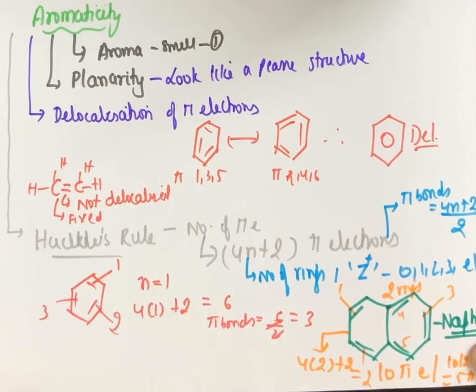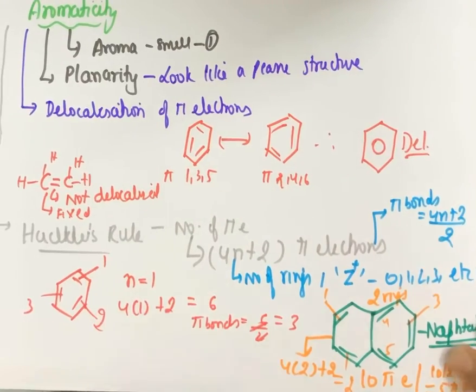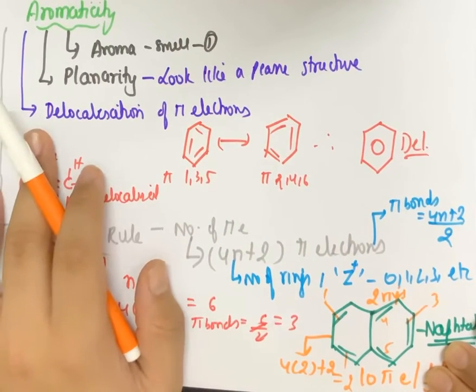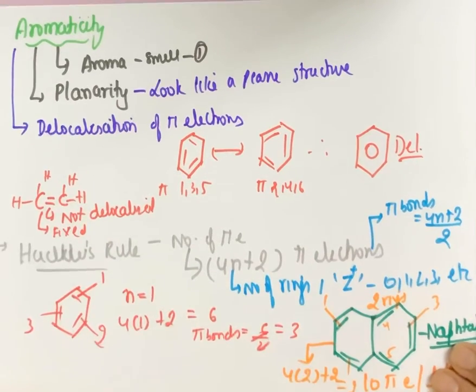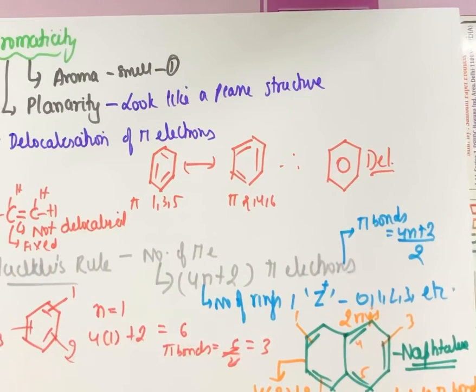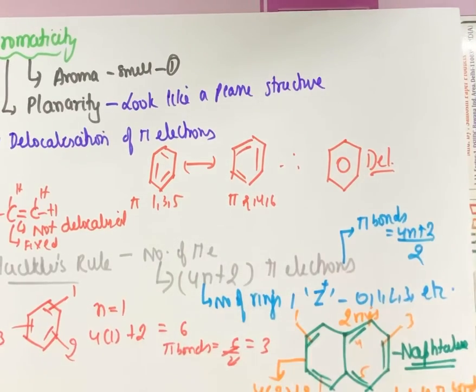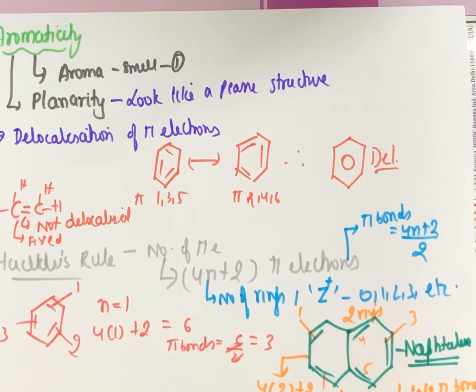Okay. So again I repeat, for a hydrocarbon to become aromatic, along with having a smell, it should be planar. It should have delocalization of pi electrons. They should not be fixed. They can move anywhere, just like in benzene, naphthalene, and any other aromatic hydrocarbon. And it should follow the Huckel rule, which says that there should be 4n plus 2 pi electrons, where n is the number of rings. Now 1 pi bond has 2 pi electrons. That means the number of pi bonds should be (4n plus 2) by 2. So in both ways we can check it. If it fulfills all the criteria, it is aromatic. Even if one is not fulfilled, it is non-aromatic, which is called aliphatic.